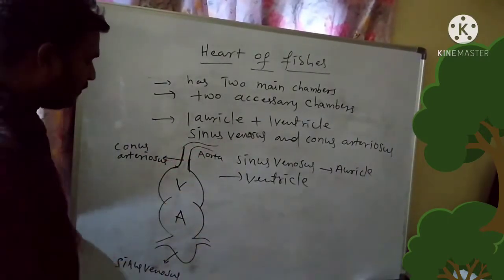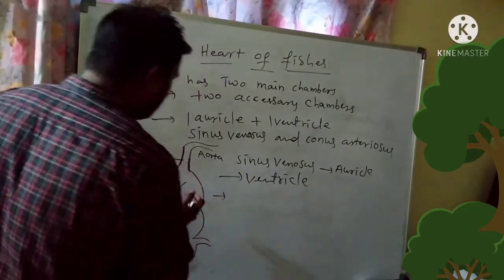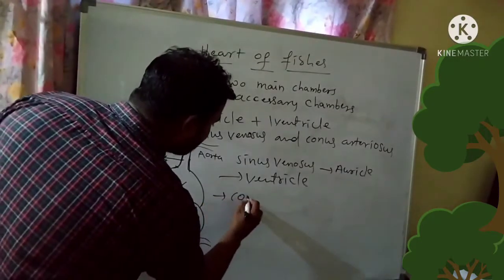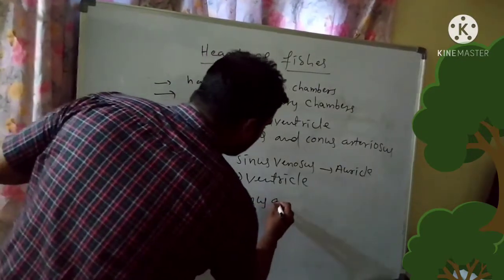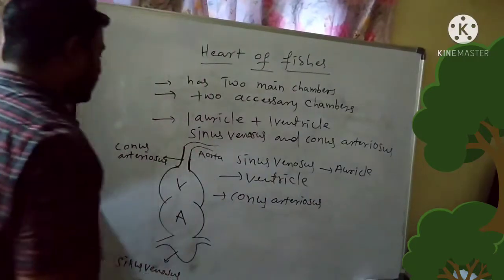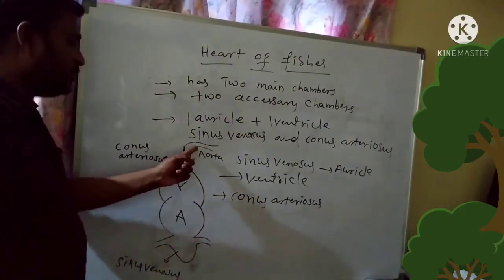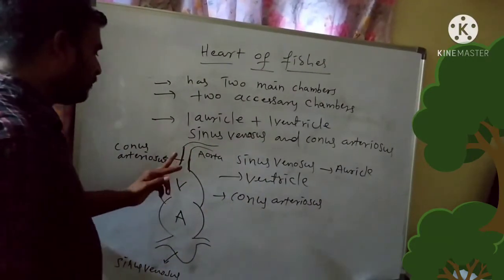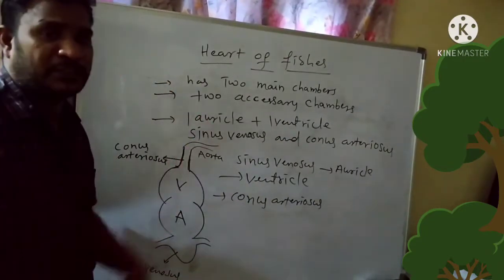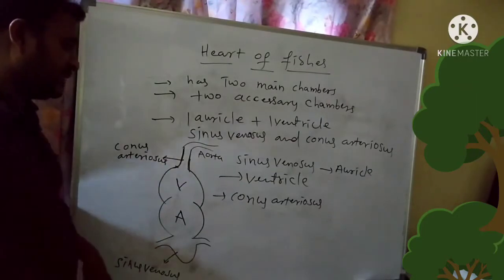It pumps the blood into the conus arteriosus, which opens into the aorta. Now the aorta pumps the blood into gills for oxygenation.